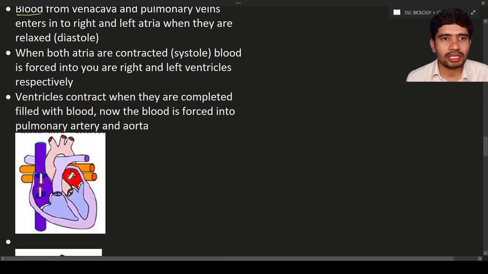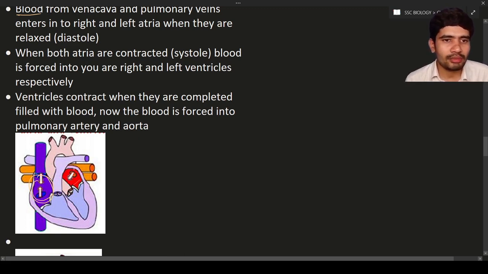Here you can see this is the heart. The upper two chambers are what? They are atria, the right atrium and the left atrium. Here this chamber is highlighted with blue color. Why? Because the blue color represents deoxygenated blood. Actually, the blood is not differentiated into blue and red color. Blood is only red color. For your understanding purpose, it is differentiated into red and blue.